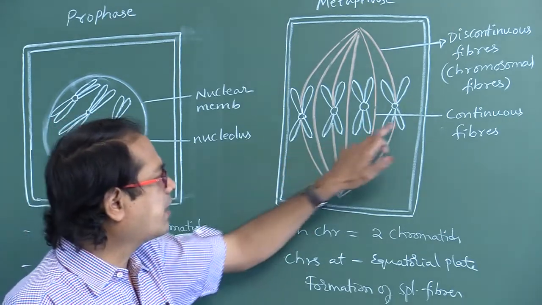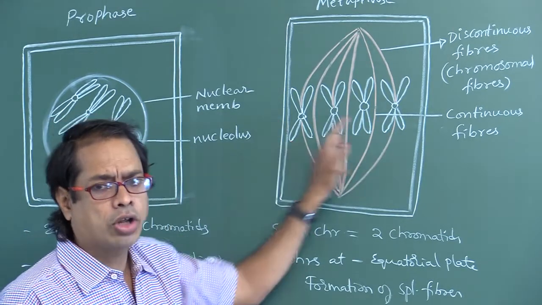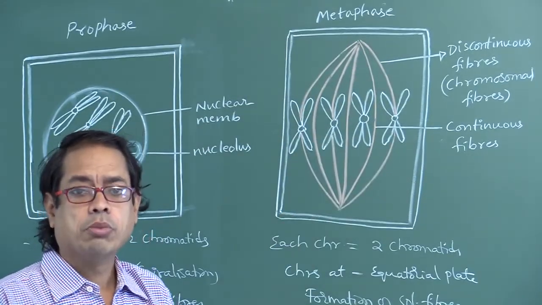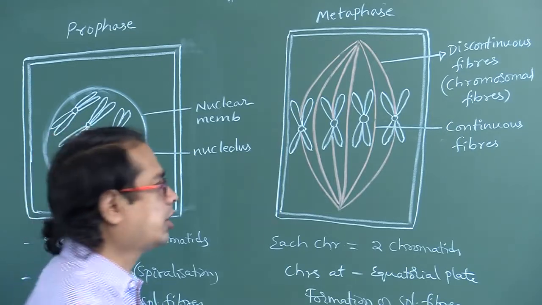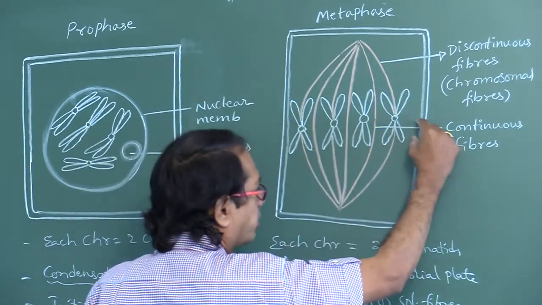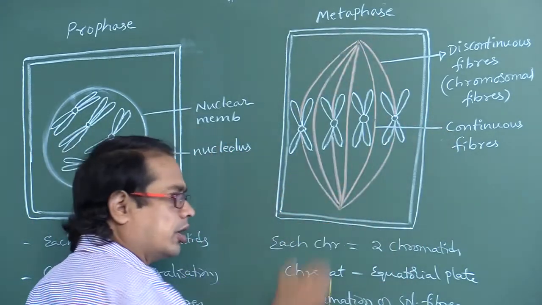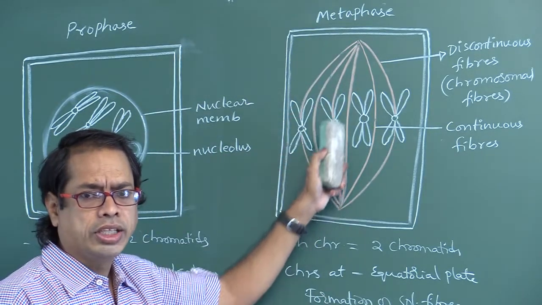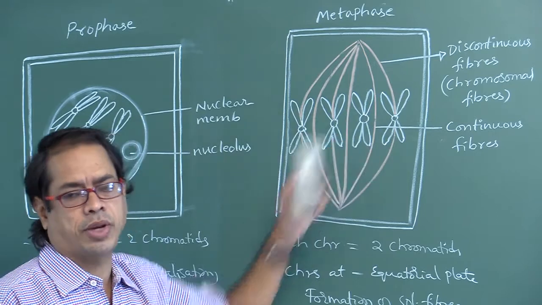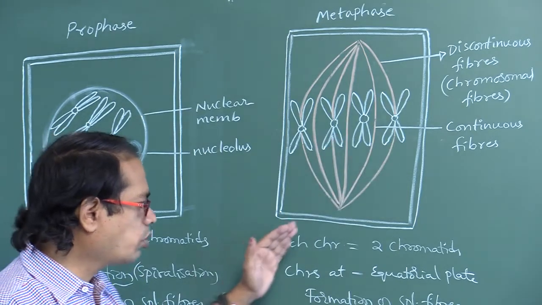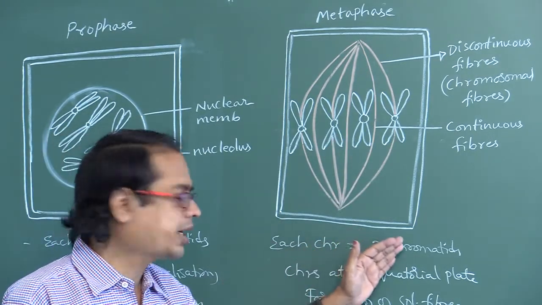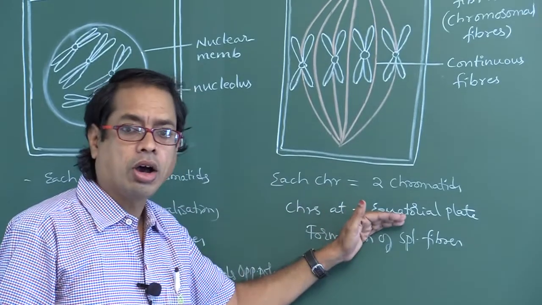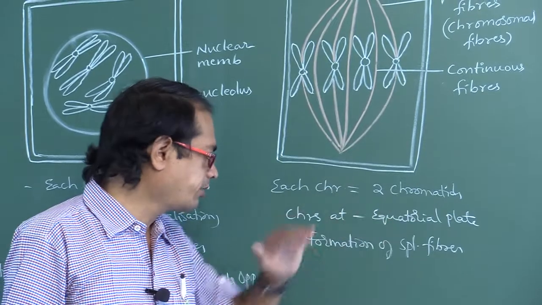This metaphase plate or equatorial plate and spindle fibers, how are they arranged? Both are perpendicular to each other. Equatorial plate means like this. Spindle fibers means like this. So spindle fibers are perpendicular to the equatorial plate or metaphase plate. Each chromosome has two chromatids, and chromosomes are at the equatorial plate or metaphase plate.